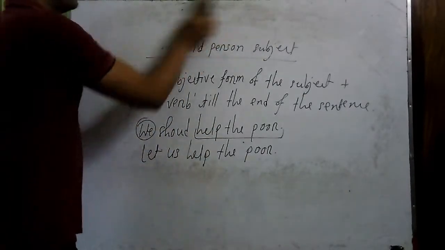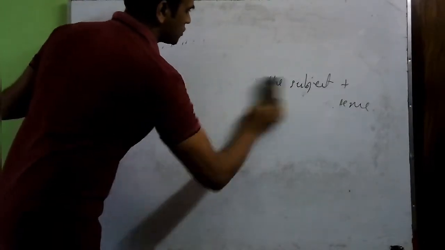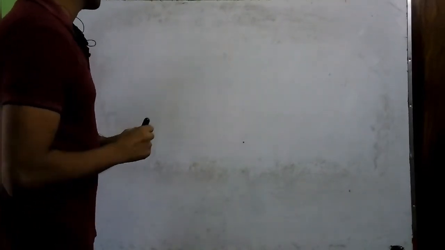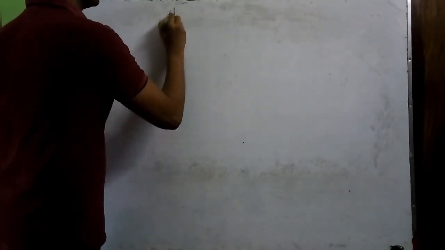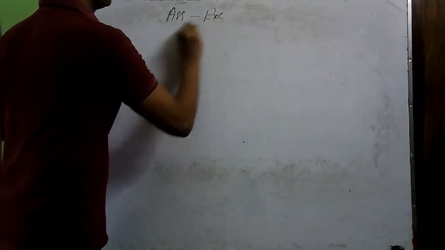Now we'll learn about how to change an assertive sentence into exclamatory sentence. And here we will also have 2 rules. And at the end of the rules, I will also give you some clues. So assertive to exclamatory.